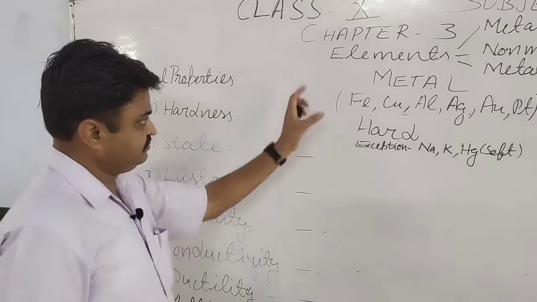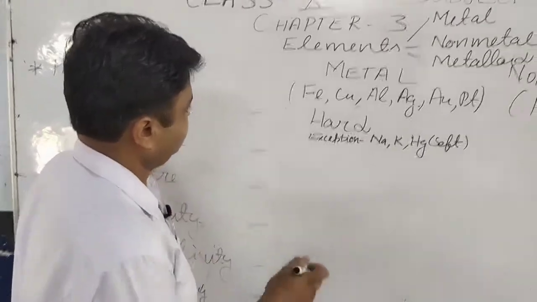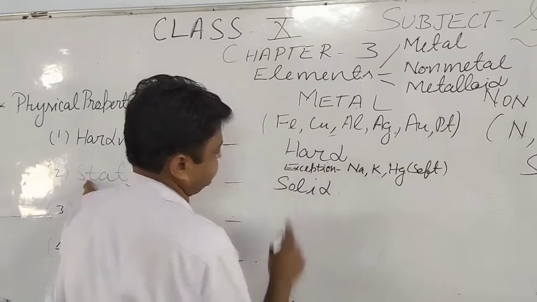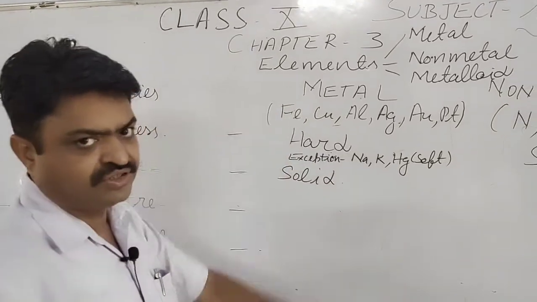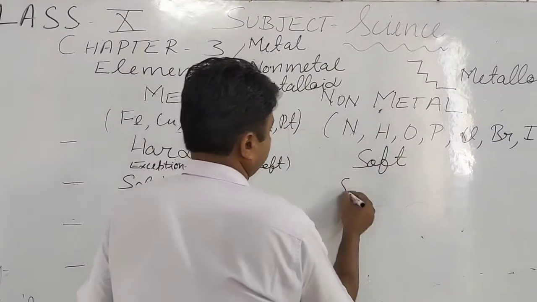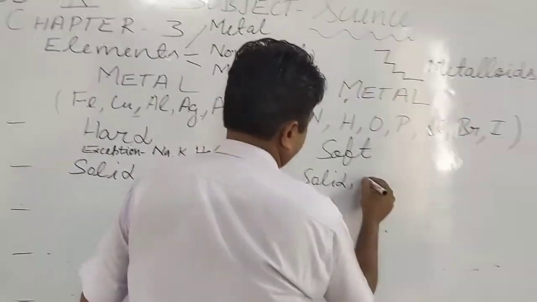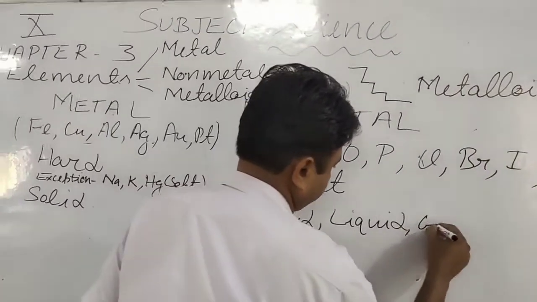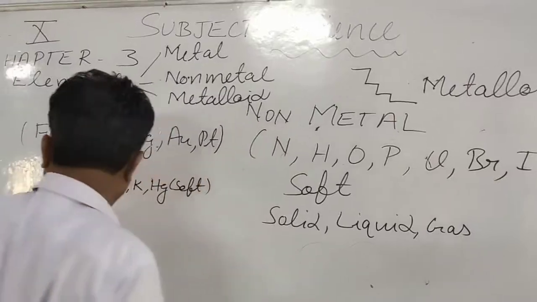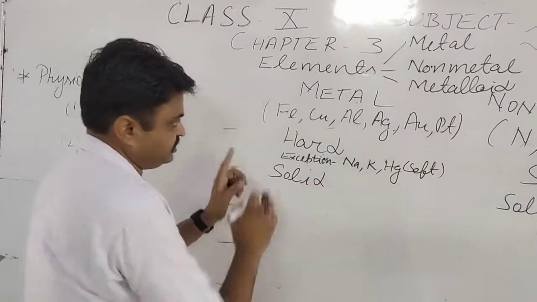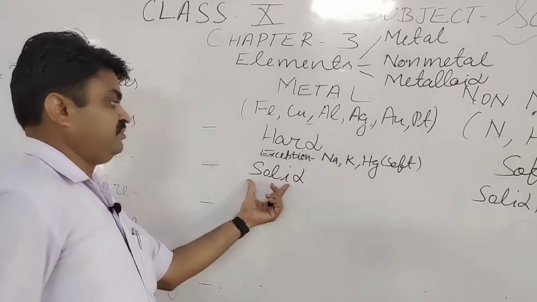All the metals are solid in state, solid. They have a solid state. But non-metals have all three states: solid, liquid and gas. Now we come again to this exception, student. Come again to this exception, solid.